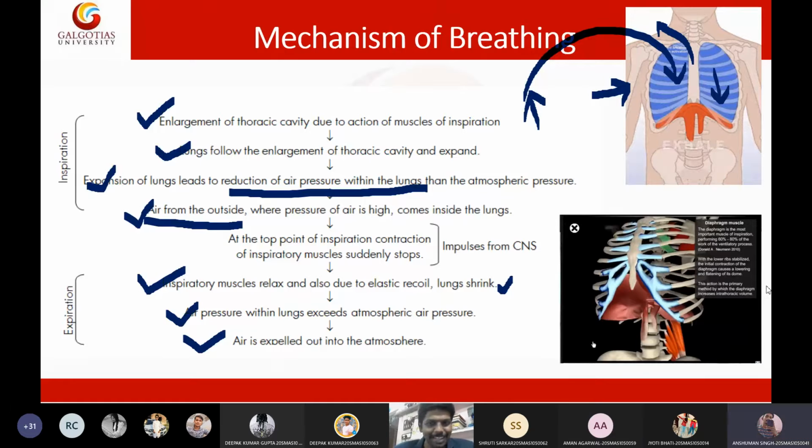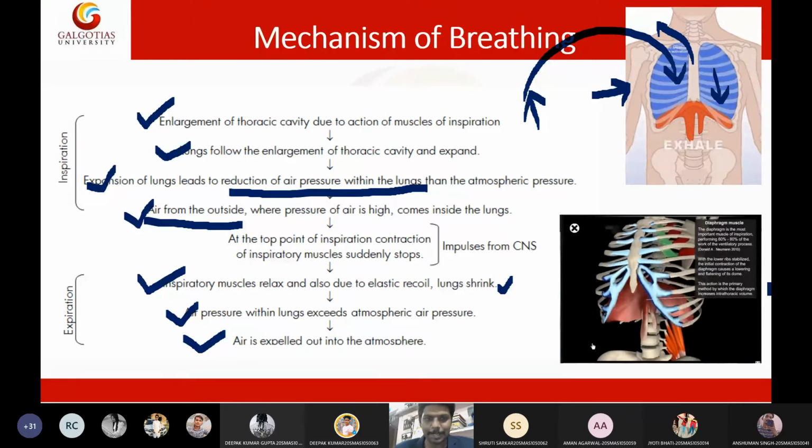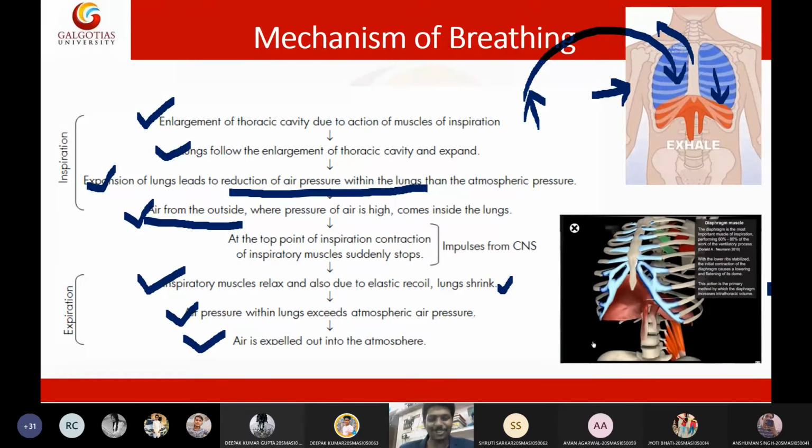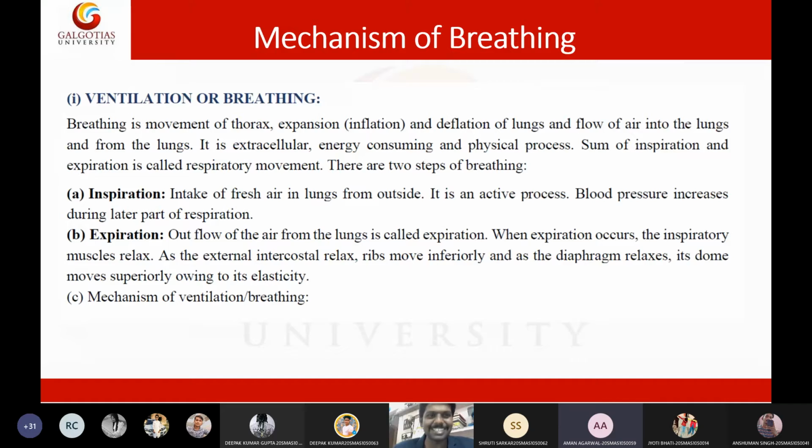So, everyone is clear with the concept of the mechanism of breathing, ventilation? Very good. Thank you, Aman, for helping me. Very good. Next.